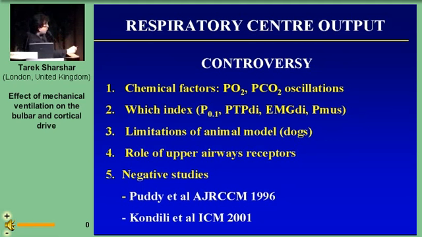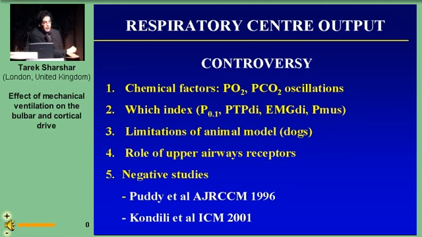And one may argue that the PTPdi or EMGdi are inaccurate during mechanical ventilation because of the contractile properties of the diaphragm or because of the displacement of the esophageal and surface electrodes during mechanical ventilation.